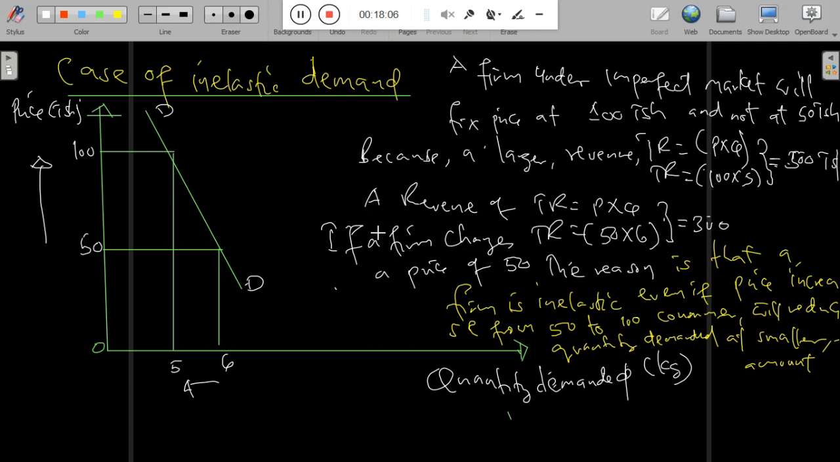So this means that demand is inelastic, even if the price increases from 50 to 100. Consumers will reduce the quantity demanded by only a small amount, from 6 to 5. So after understanding this, let's jump to the case of what is known as elastic demand.